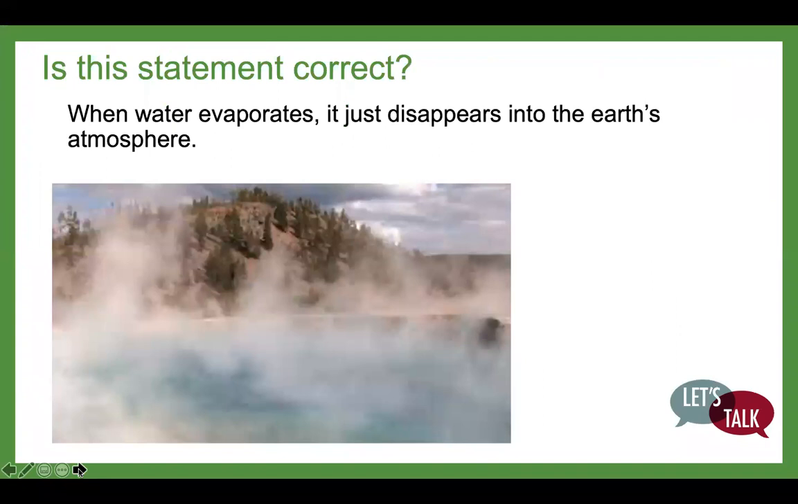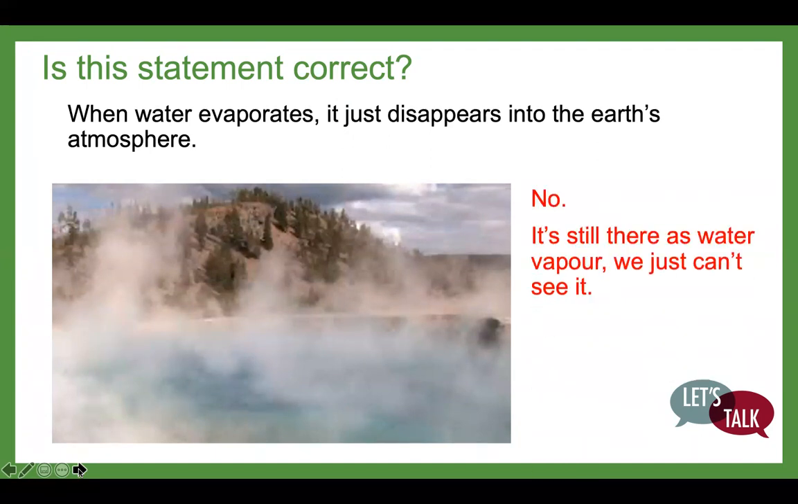Is this statement correct? When water evaporates, it just disappears into the Earth's atmosphere. Pause the screen and see what you think. Let's have a look. The statement was actually incorrect. Water is still there as water vapor. We just can't see it.